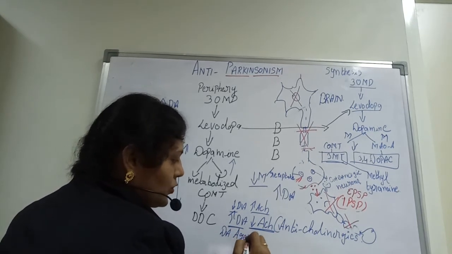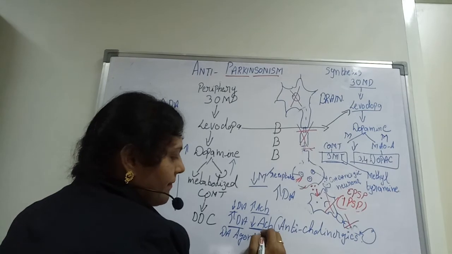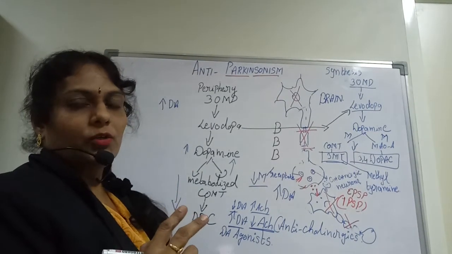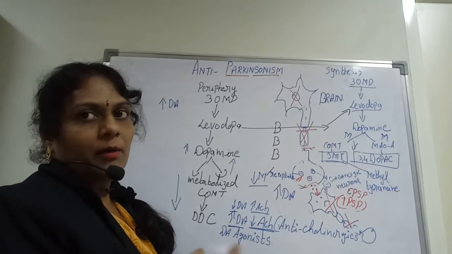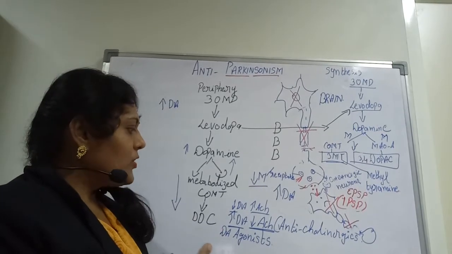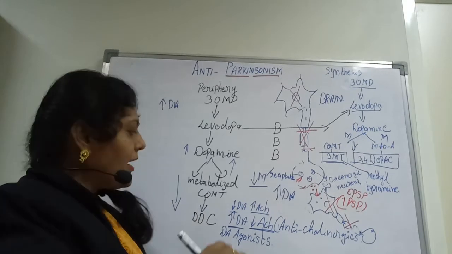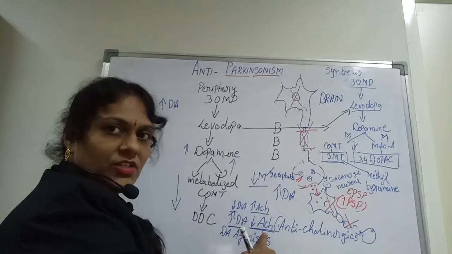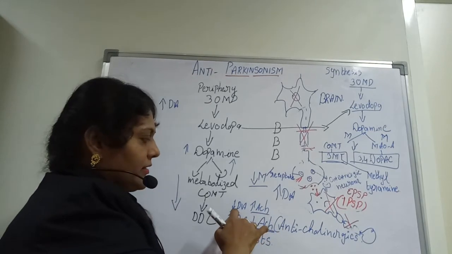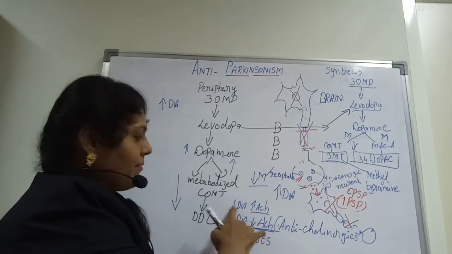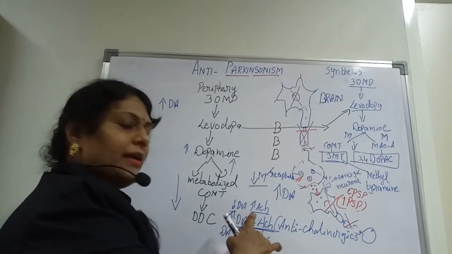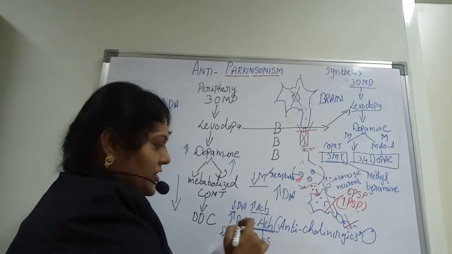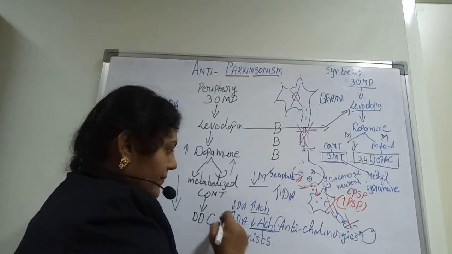Why? Because it has to do the favor of increasing. So there are two steps in the treatment of Parkinsonism. The two main treatments are whether to increase your dopamine or whether to decrease your ACH. Why? Because Parkinsonism is caused by decreased dopamine and increased ACH. So these are the symptoms and these are the corrections done by the drug usage.